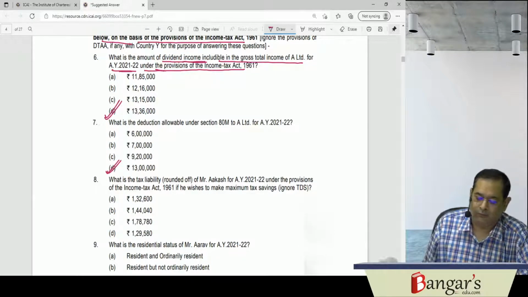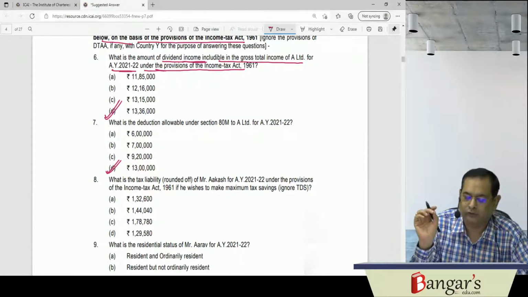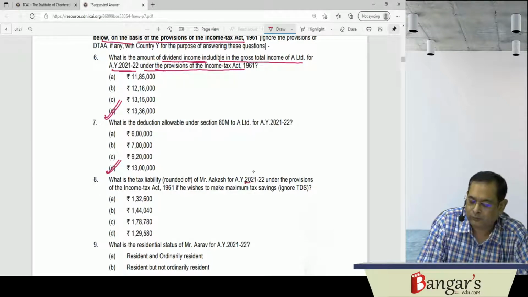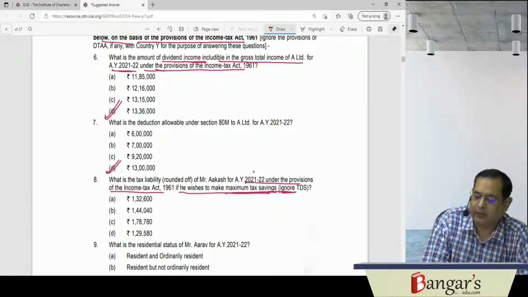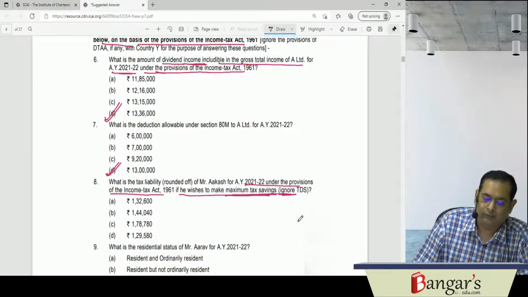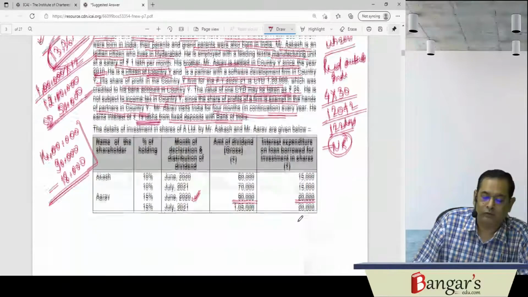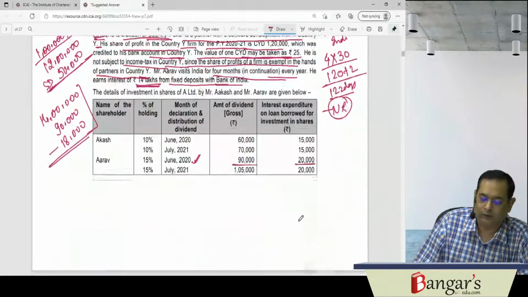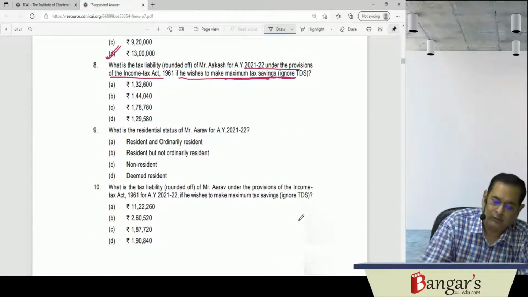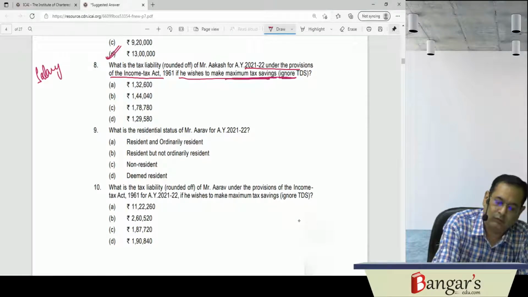Then what is the tax liability of Mr. Akash for assessment year 21-22 under the provisions of the Income Tax Act if he wishes to make maximum tax savings? Ignore TDS. Now in case Akash goes for 115BAC provisions, then Akash's salary income is 12 lakh rupees.